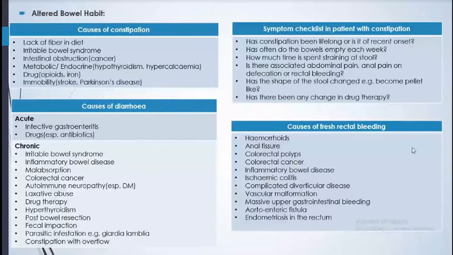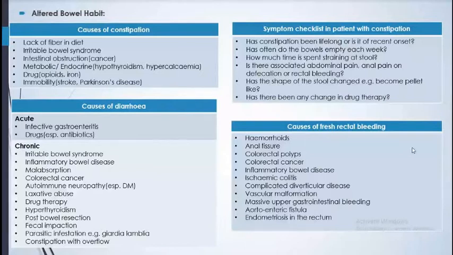Then another is chronic irritable bowel syndrome, inflammatory bowel diseases, malabsorption, colorectal cancer, autonomic neuropathy, especially in diabetes mellitus. There is neuropathy, nephropathy, all this. Because of that, also the patient doesn't feel pain during trauma. So they get leg and foot ulcers, diabetic foot ulcer. Why? Because there is a neuropathy. The same neuropathy happens in this condition also. So the patient gets diarrhea and loose stool.